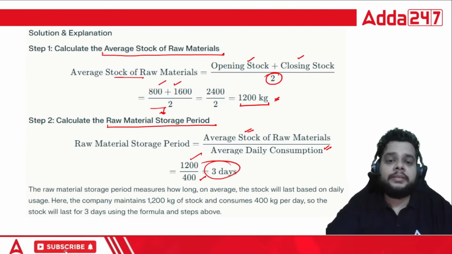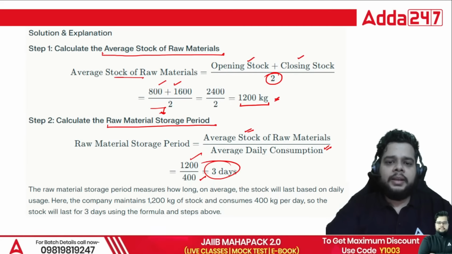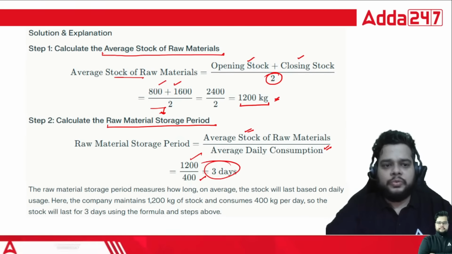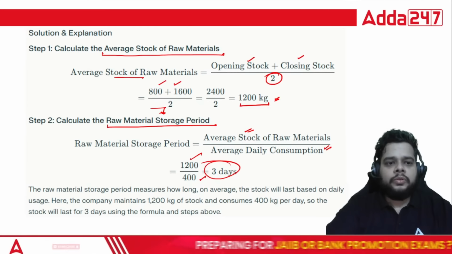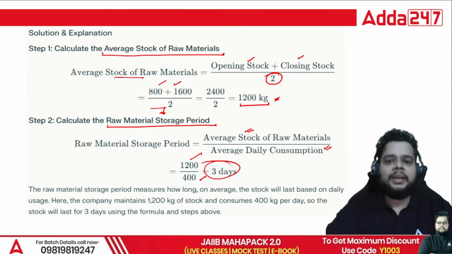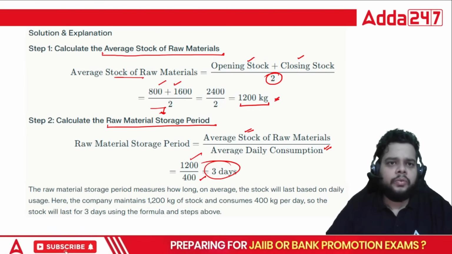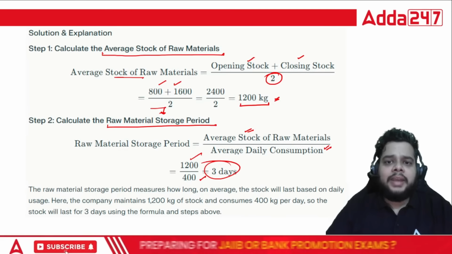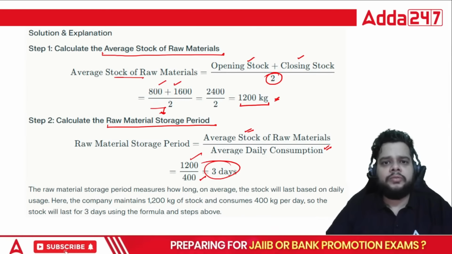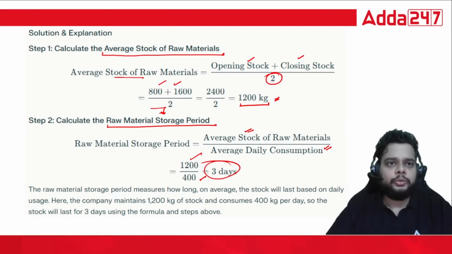Additionally, in the description, you can see that the raw material storage period measures how long on average the stock will last based on daily usage. The company maintains 1200 kg of stock and consumes 400 per day, so the stock will last for 3 days only. Simply stated, that is the formula, or you can also calculate on your own. The average daily consumption is given as 400 kg. Once you know the average stock of raw material, you can easily calculate the raw material storage period. Just divide the two values.